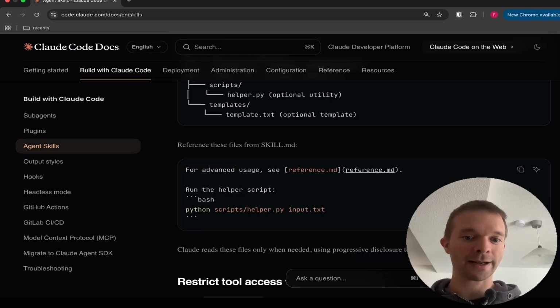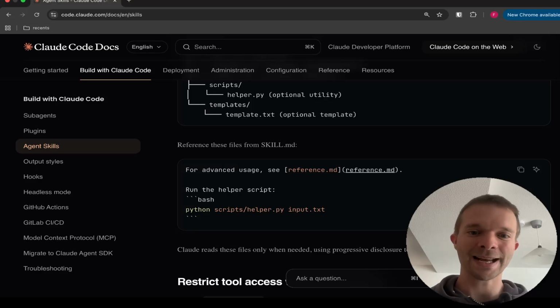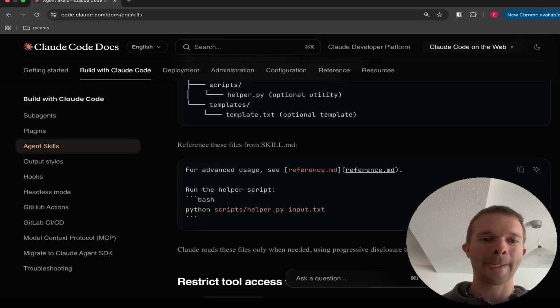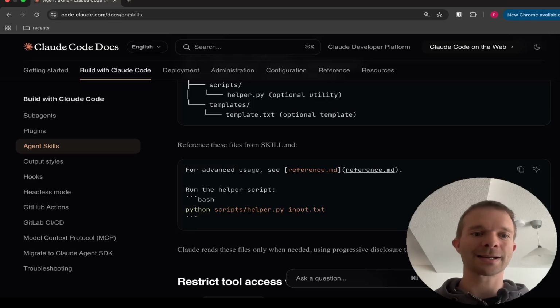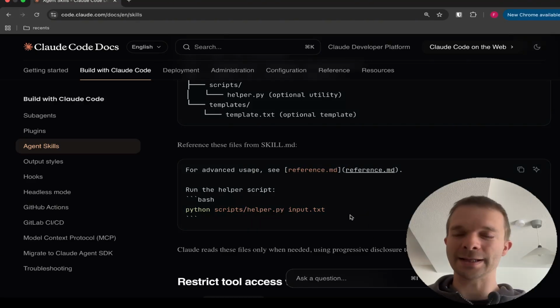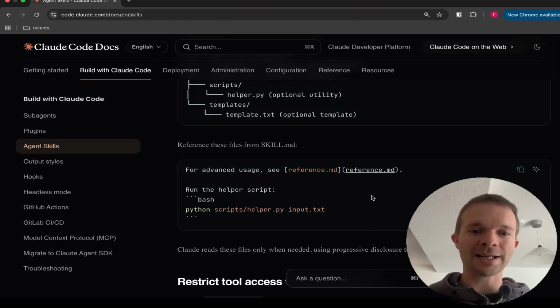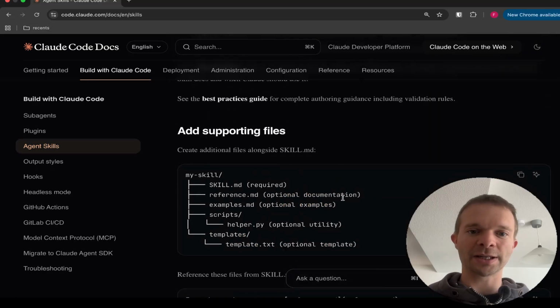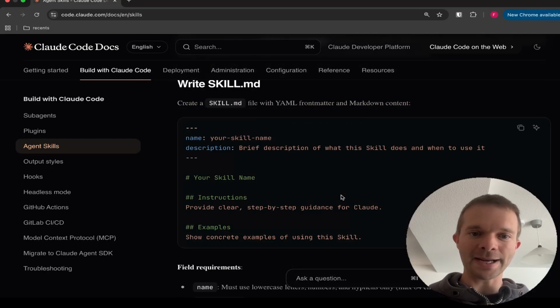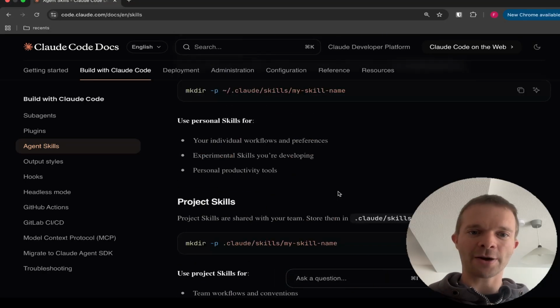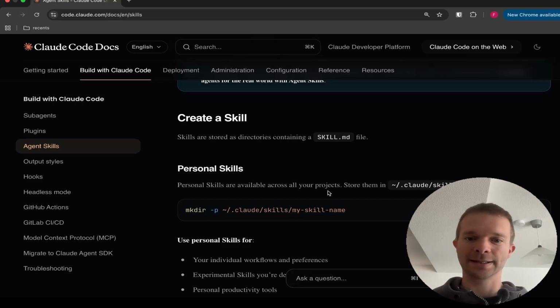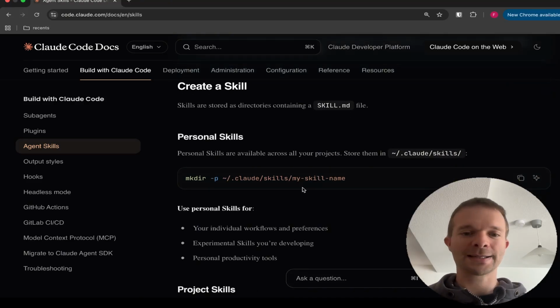So it's not like CLAUDE.md files, which are basically almost always added to the context. No, Claude says, okay, I need the skill, now I get the context, add it to the context, and then perform this skill. So how you actually add it. There are two ways you can use skills to make them accessible for Claude.